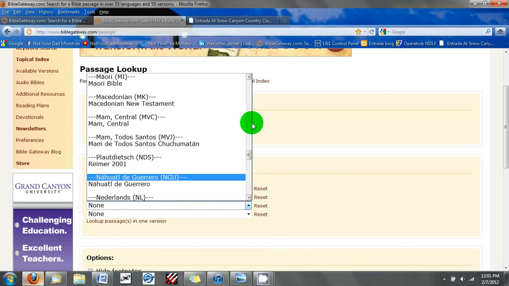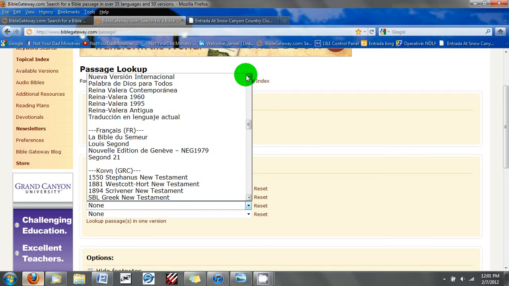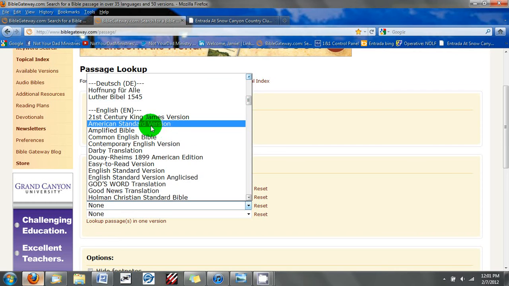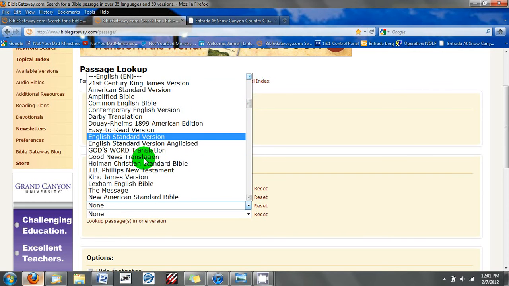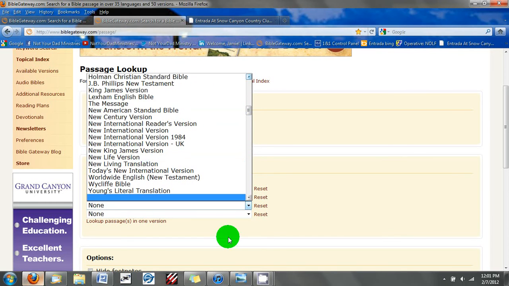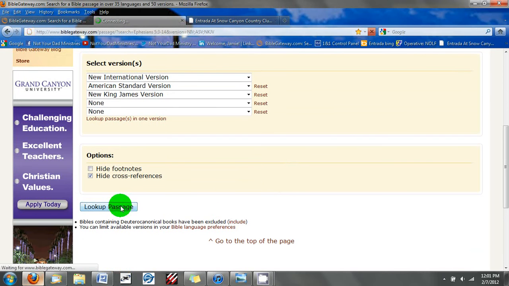You have to go to where it says English. You see, they have all these different translations. I want you to use American Standard, the NIV, and the New King James Version. Then hit enter. Look up passages.